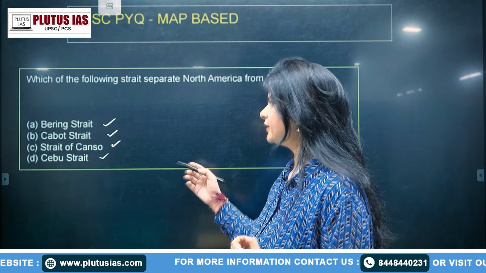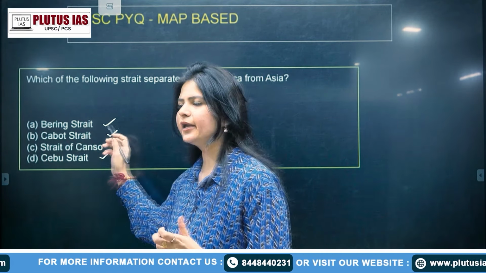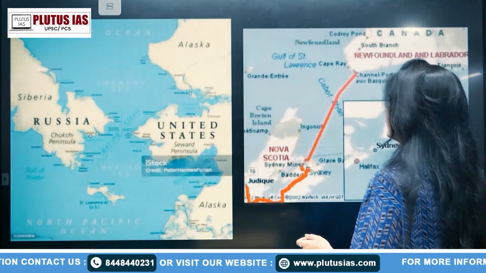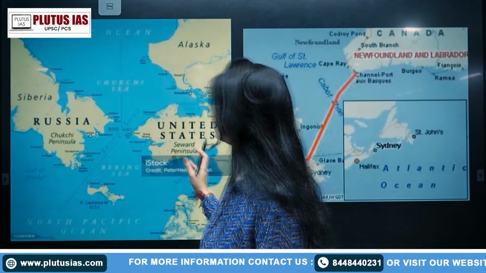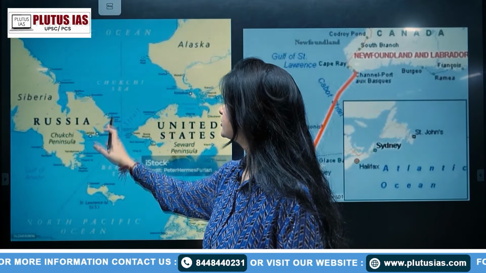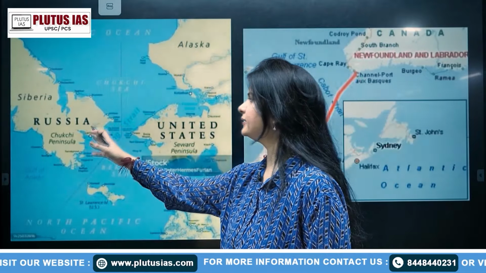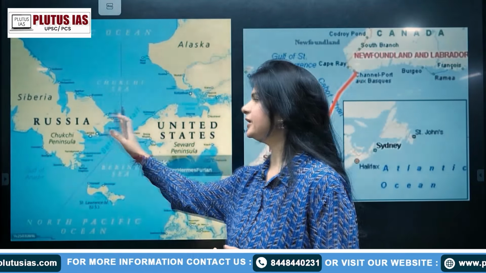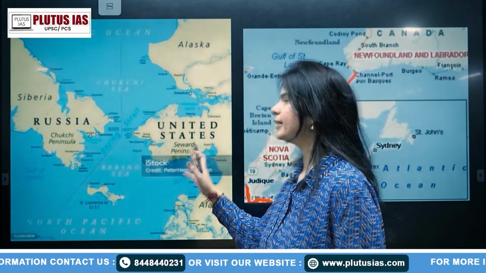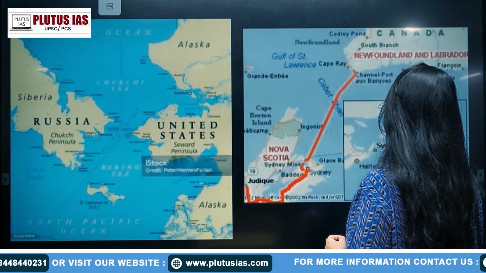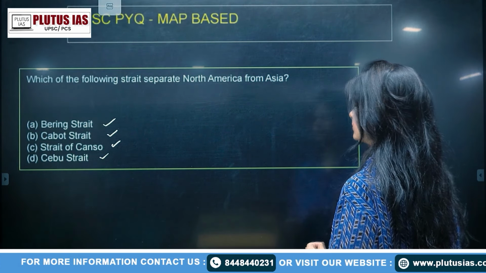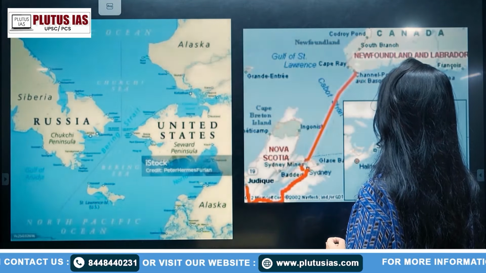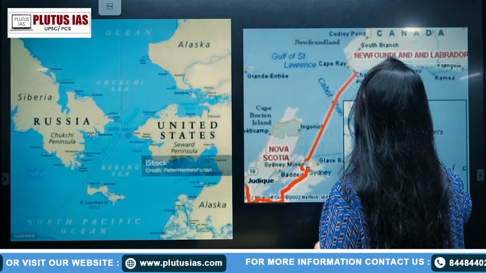I hope that you must be knowing the Bering Strait, and if you don't know it, just have a look at where the Bering Strait is. Basically Bering Strait is dividing Russia and the United States. It is the strait between Russia and USA, and also I can say that it is separating Asia and USA, right? The next strait that I am referring to is the Cabot, right? The Cabot is lying between Newfoundland and Labrador.